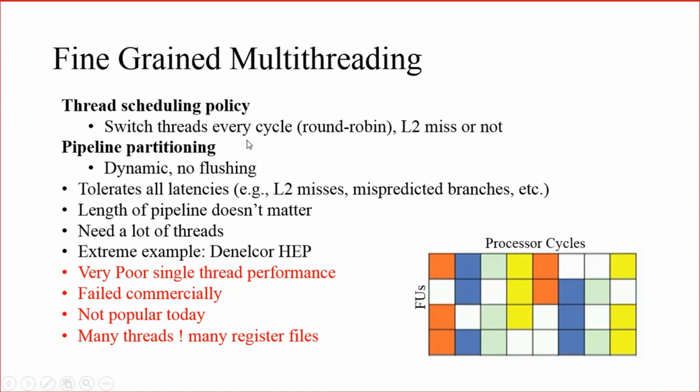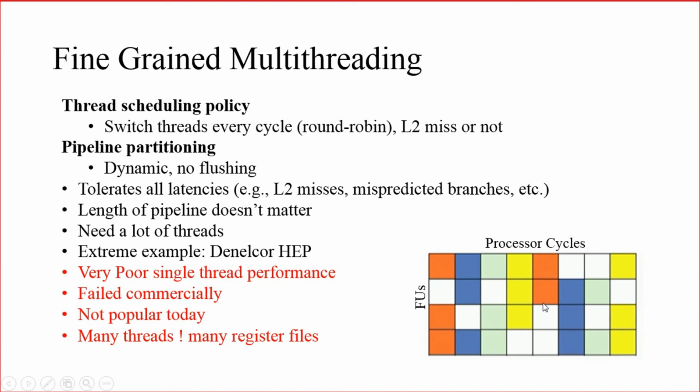The threads will be switched on every cycle in a round robin manner, whether or not an L2 cache miss is there. So even though there is a cache miss or not, in each cycle threads will be switched. You can see that in one cycle, the orange color shows that it is executing one thread. In the next cycle, the blue color shows that it is the second thread. In the next cycle, this color shows the third thread, then the fourth thread.